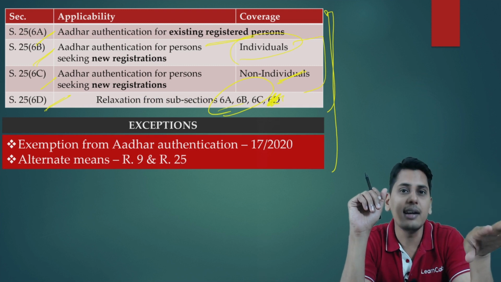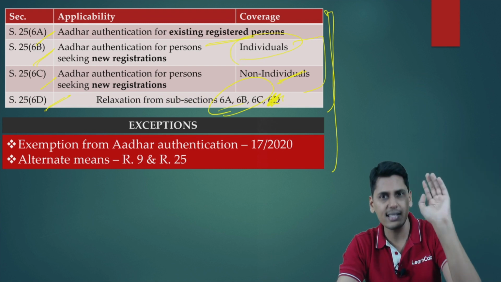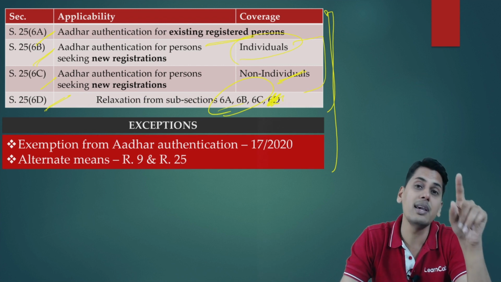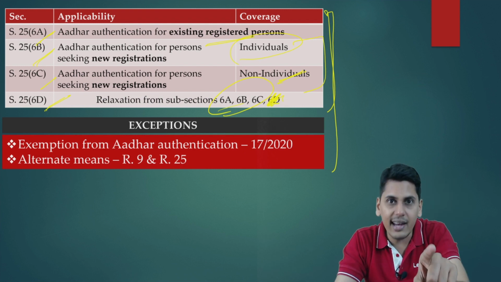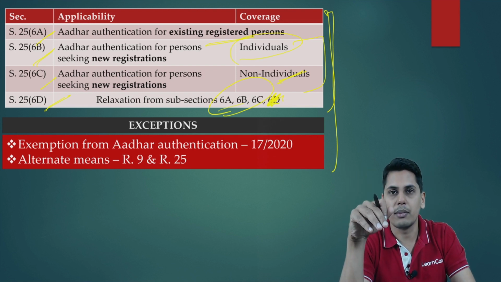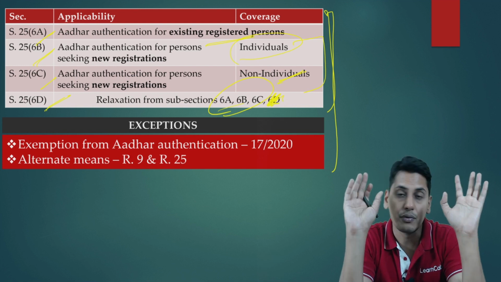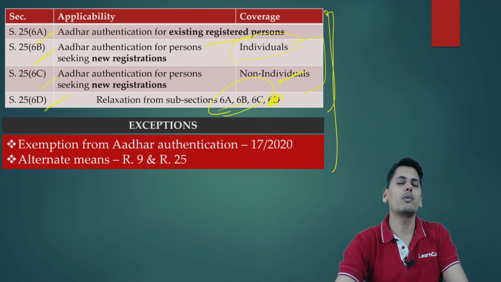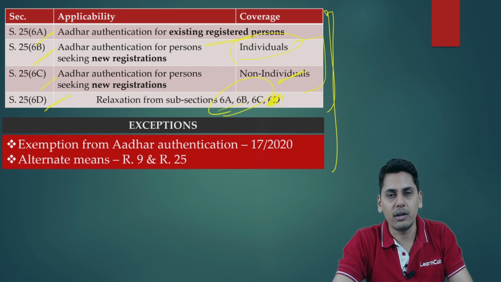So now friends, if an applicant does not have an Aadhaar number or is not in a position to authenticate it, please understand the requirement of section 6B and 6C. It is not having an Aadhaar number, it is authenticating the Aadhaar. So therefore, friends, there could be a case where a person either does not have an Aadhaar number or has one but is not able to authenticate it for various reasons. So friends, does it mean they cannot do business in India? The answer is no. So should the government provide some alternate means where the authenticity of the applicant can be vouched for? The answer is yes.